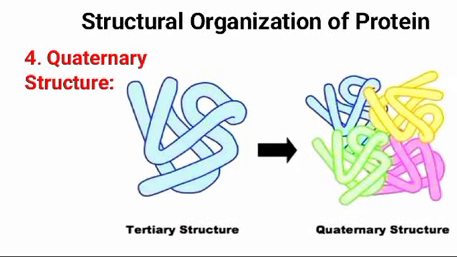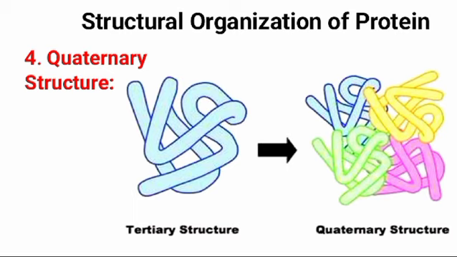And the last structure is quaternary structure. The quaternary protein structure involves the clustering of several individual peptides or protein chains into a final specific shape. A variety of bonding interactions, including hydrogen bonding, salt bridges, and disulfide bonds, hold the various chains in a particular geometry. There are two kinds of quaternary structures, both multi-subunit proteins. Number one, homodimer, and number two, heterodimer.